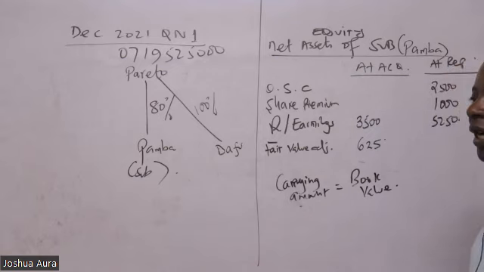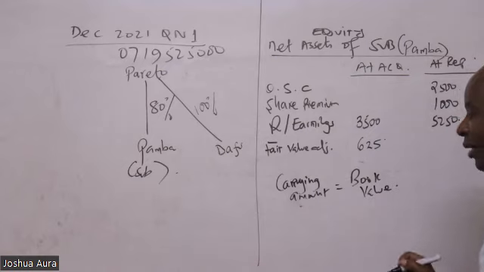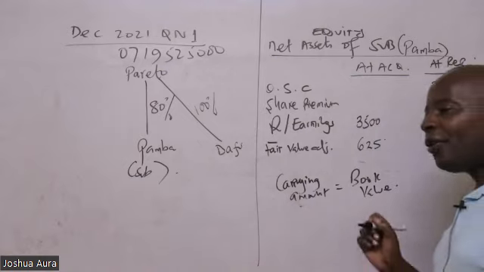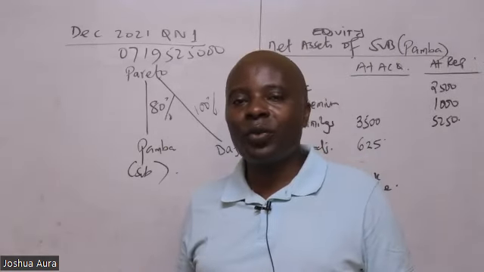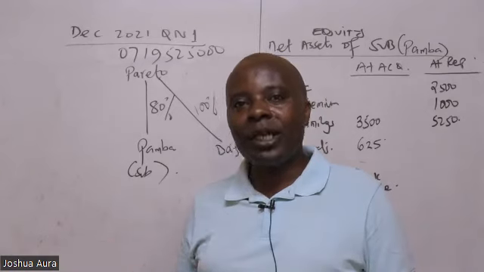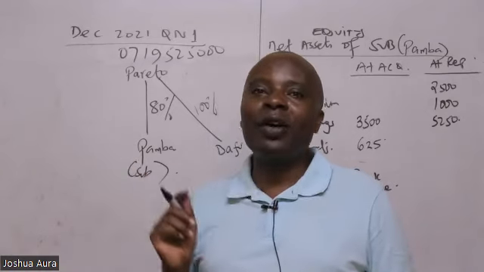And then now we have what we call fair value, also called market value. Normally, as we get on with life, things become expensive.